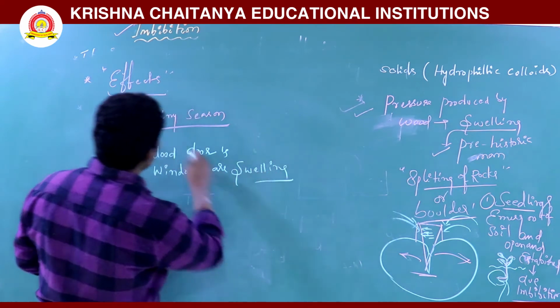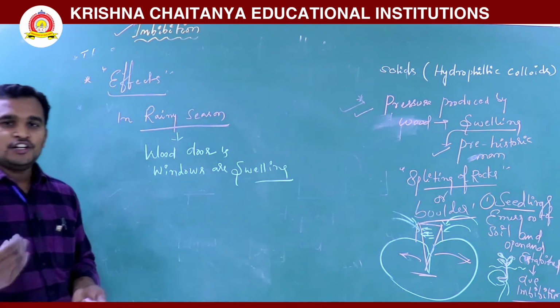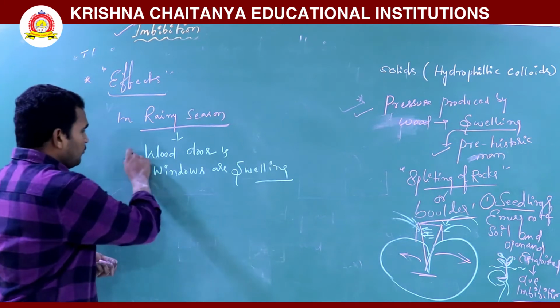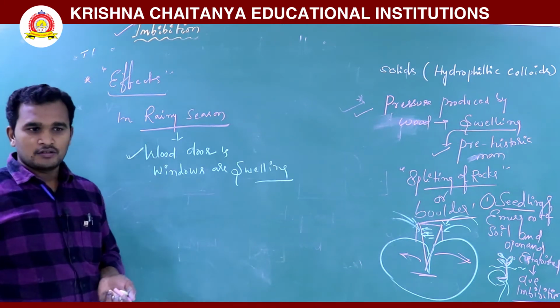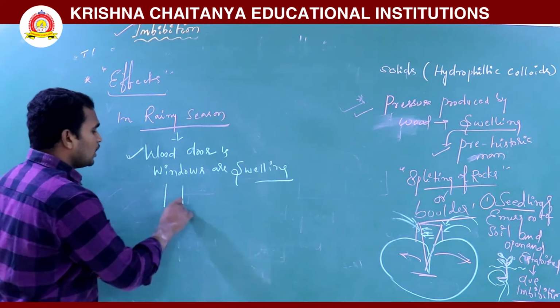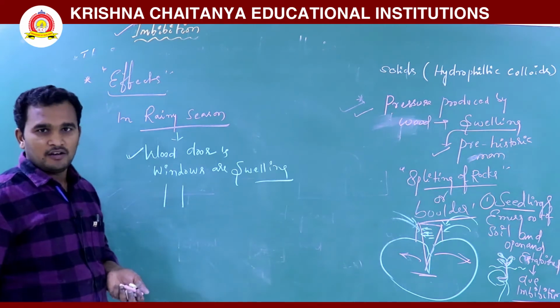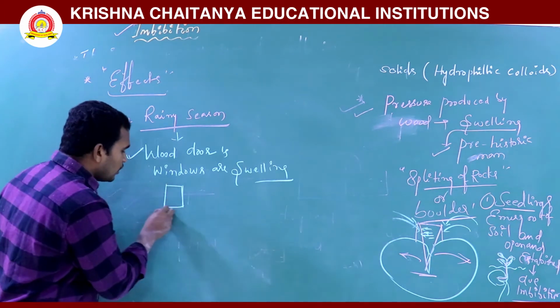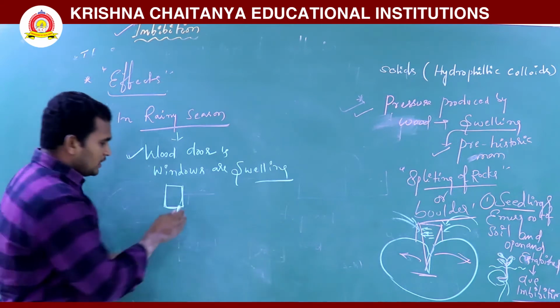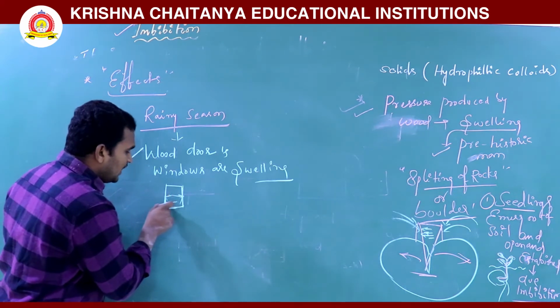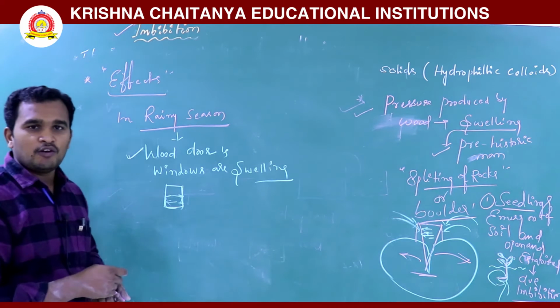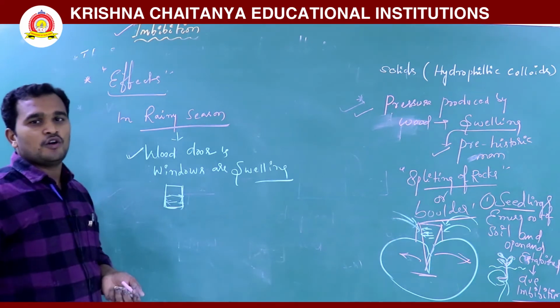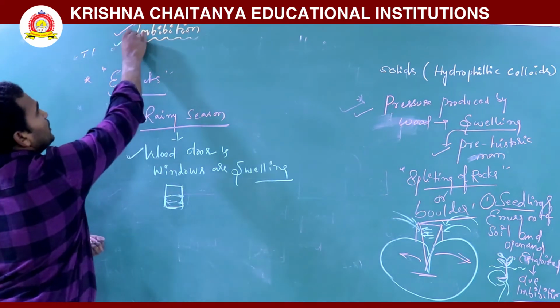In rainy season, continuous rains are falling. At that time, what happens? Wood doors are swelling and do not close properly. Why is it not closing? Because the wood absorbs more water, so it swells. When it is swelling, the door does not close properly because of imbibition.